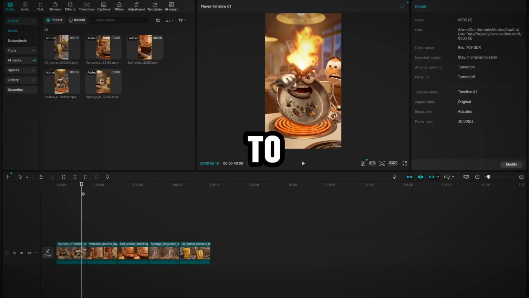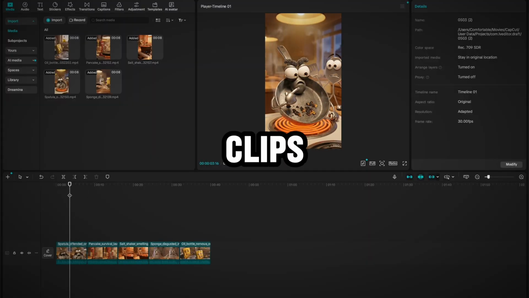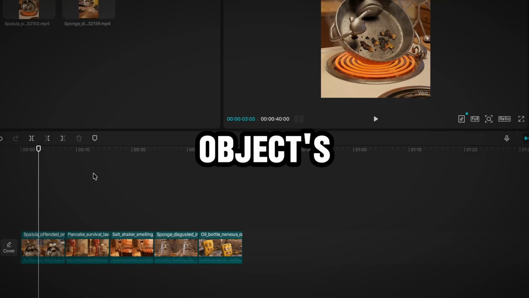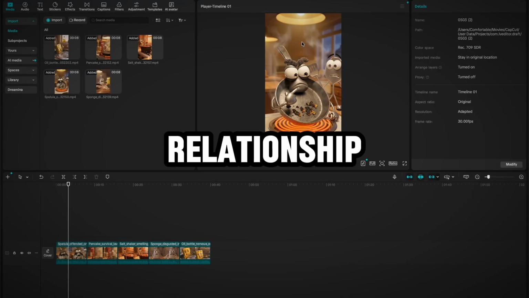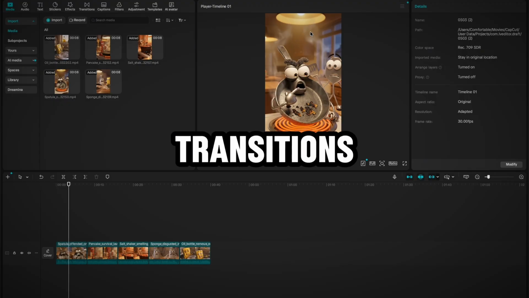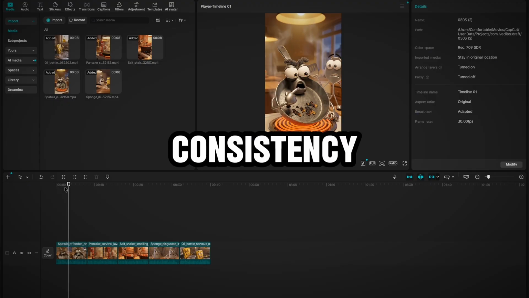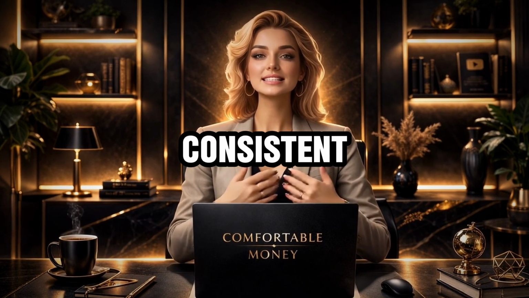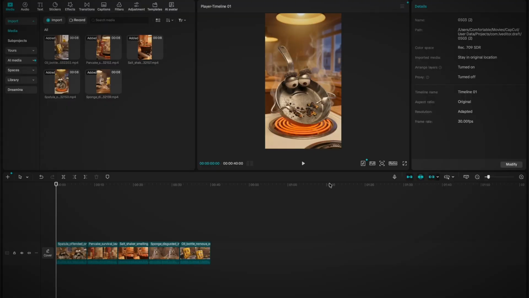Pay attention to the transitions between clips. Abrupt cuts that shift an object's position, angle, or relationship to the scene too dramatically can create a disorienting effect that reminds the viewer they're watching a constructed video. Smooth transitions that maintain spatial consistency help preserve the illusion of a consistent cast of characters moving through one continuous story. This is the final video.